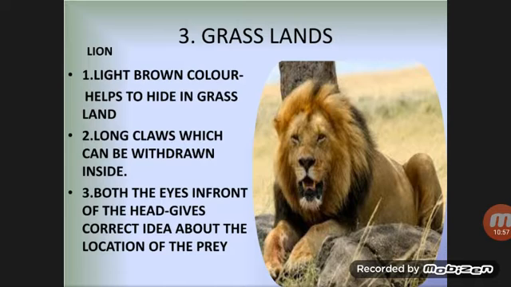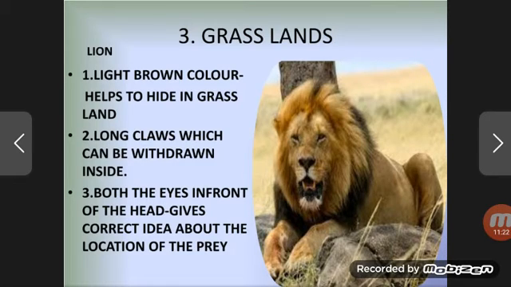Now come the grasslands. Grasslands, we are going to study about lion. Light brown color helps to hide in grassland. You can see in this picture also that the lion is of light brown color, and it is because such color helps it to hide in the grass and in the grassland, in fact, and helps it to camouflage with the environment.